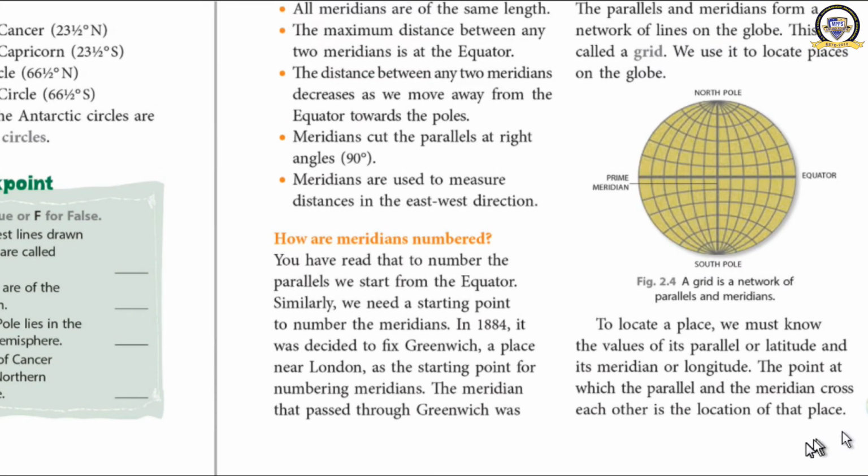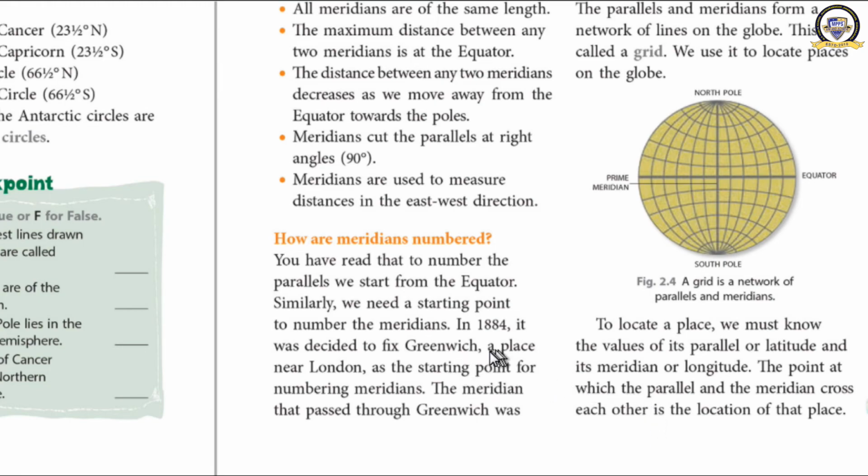Clear now? To locate a place, we must know the value of its parallel or latitude and its meridian or longitude. Without knowing this latitude and longitude, we cannot mark it. We must know which latitude it lies in, in between two latitudes, and in between two longitudes. That we must know, then only we can find out the location of a place. Clear now? Okay, so the chapter is over.